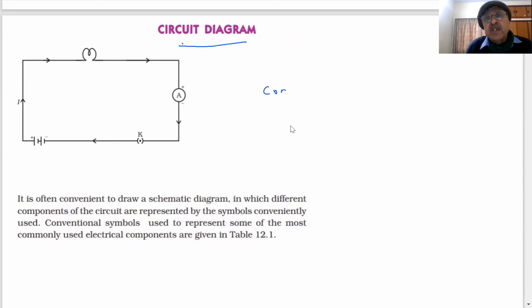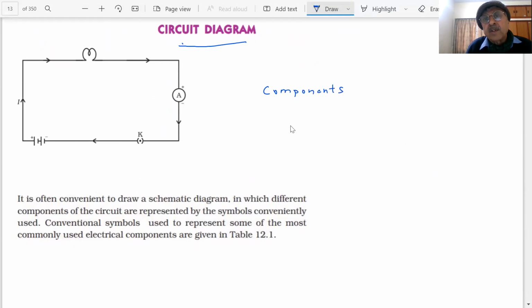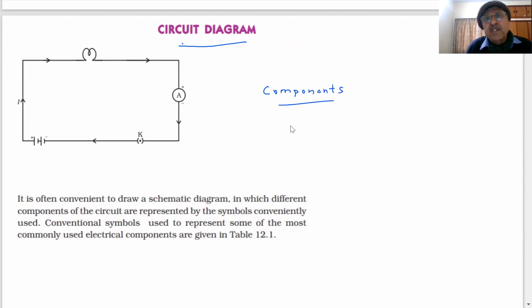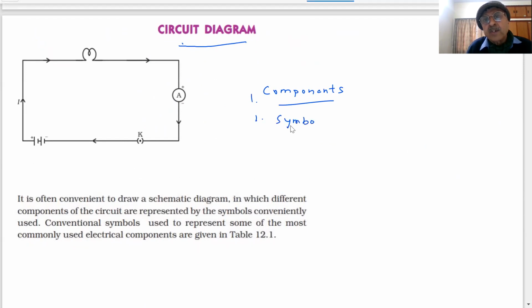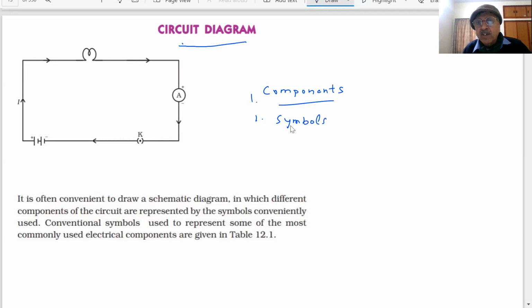Whatever components we are using in electricity, we should have symbols of different components in order to give a representation. And the schematic diagram is called the circuit diagram.